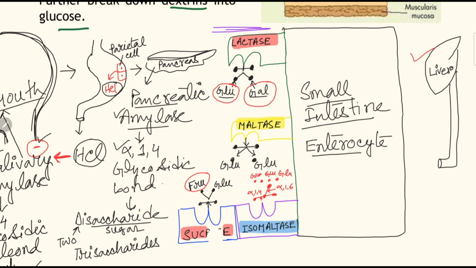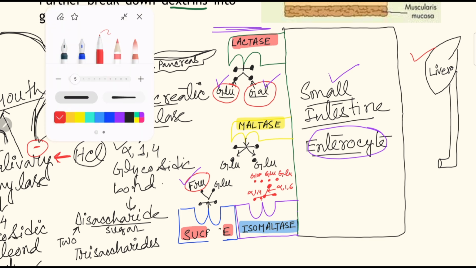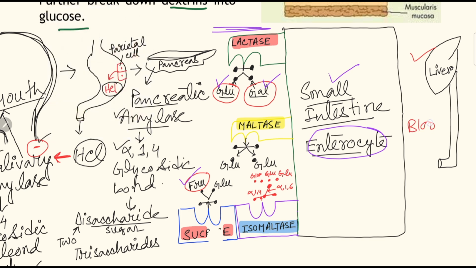Within the brush border, there are also some brush border enzymes that produce end products like glucose, galactose and fructose. Now they have to be transported into the enterocyte of the small intestine. Then they have to cross the enterocyte, and there comes another place, that is blood, and from blood they are taken up and go through this portal vein to the liver. This one is the portal vein. So how does this transport process occur?